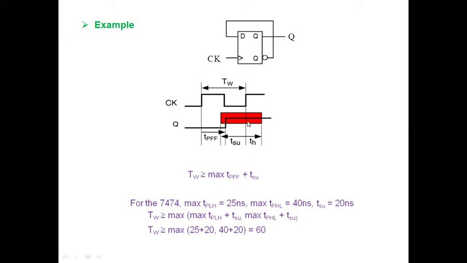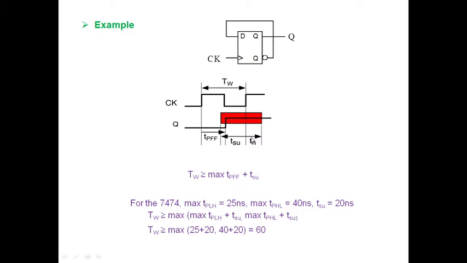Q is also nothing but some kind of data. Q is only data, so can I call this a data signal? Before the rising edge of the clock, if my data signal is stable, I am going to call it the setup time. And after the rising edge of the clock, for some particular amount of time, I am going to call it the hold time. Whenever your data is stable before or after the rising edge of the clock, the flip-flop is not under violation. This is what I can say.